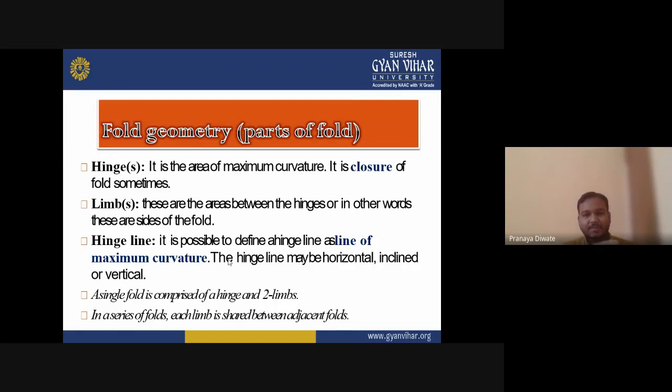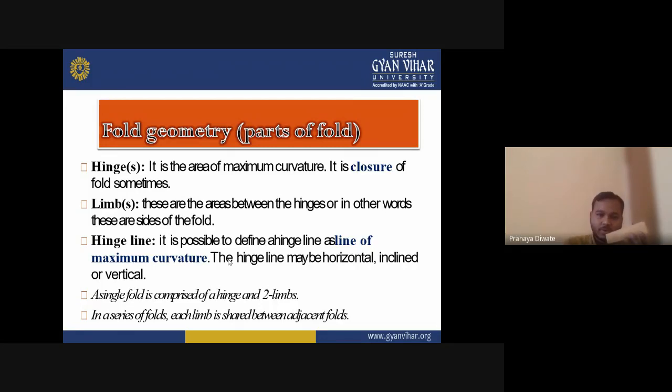If this is a fold, the area in the middle has the highest curvature. It is sometimes the closure of the fold, meaning the fold closes here.